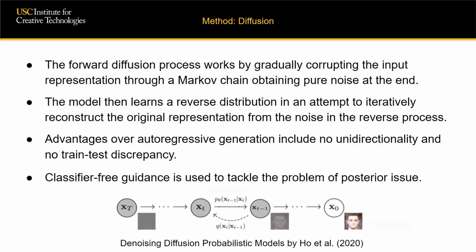As a quick recap of how diffusion models work, there are two processes, the forward and reverse process. The forward process gradually corrupts the input representation with noise for a fixed number of steps till pure noise is obtained. The reverse process is where the model tries to learn the reverse function by iteratively denoising the representation. The conditional diffusion process can sometimes run into a problem known as the posterior issue, where during training it completely ignores the condition and just focuses on reconstructing the input based on the corrupt representation. This results in poor alignment between the input condition and the generation. This is tackled using classifier-free guidance, which is also something we make use of in our implementation.